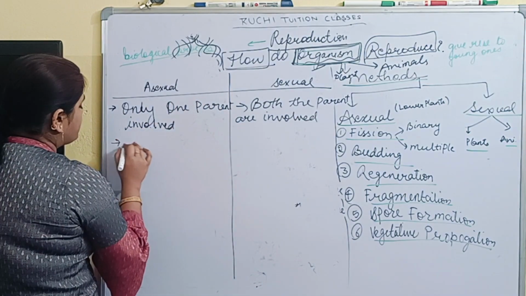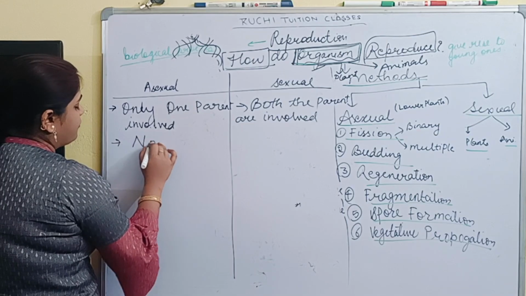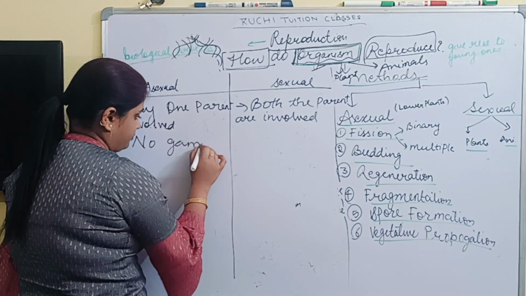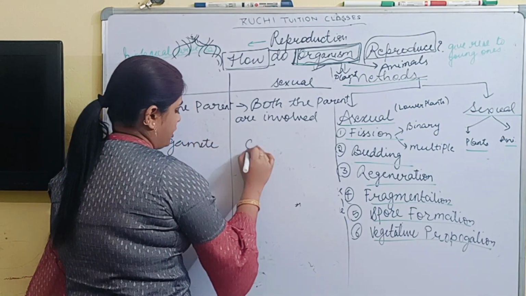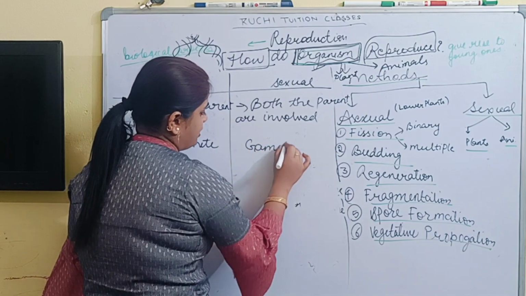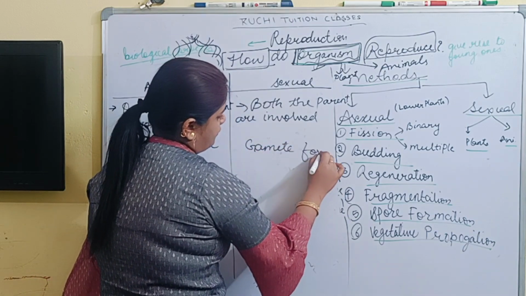The next point is there is no gamete formation in asexual reproduction. In sexual reproduction, there is gamete formation.